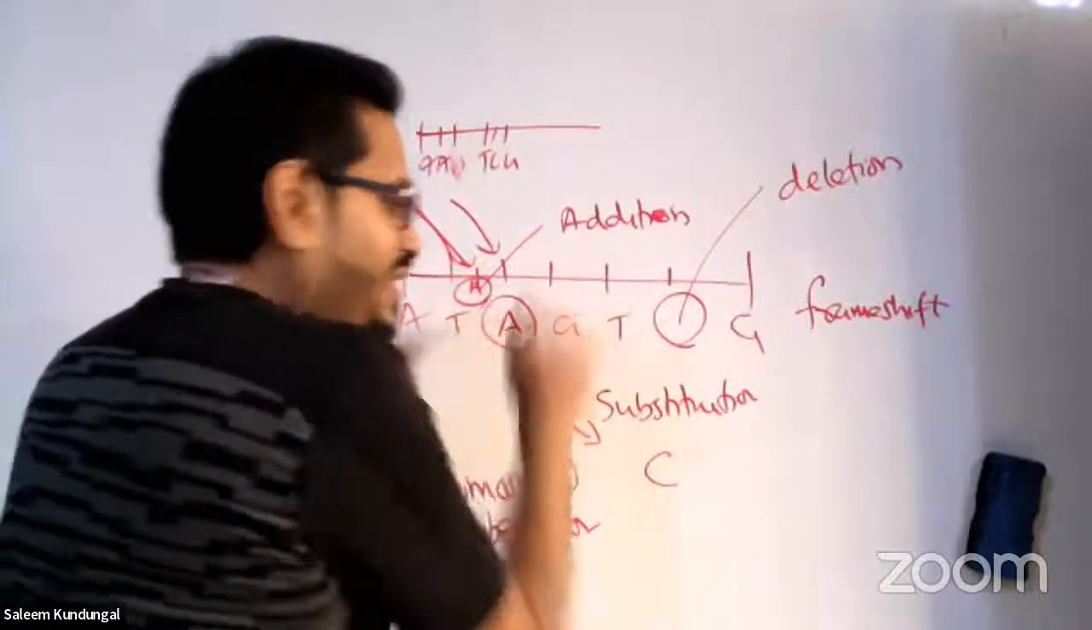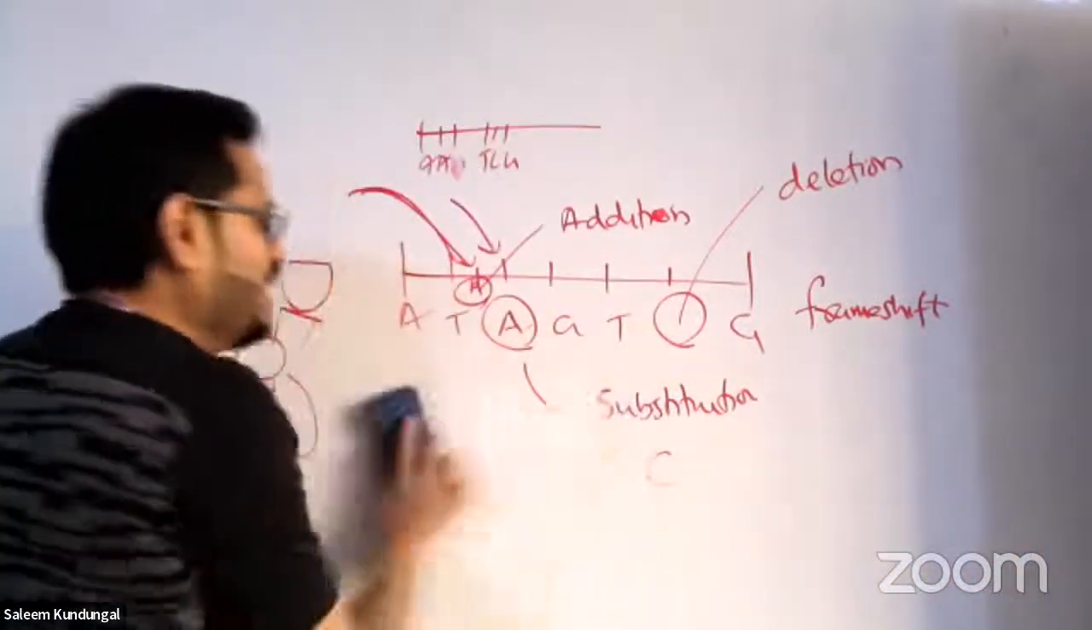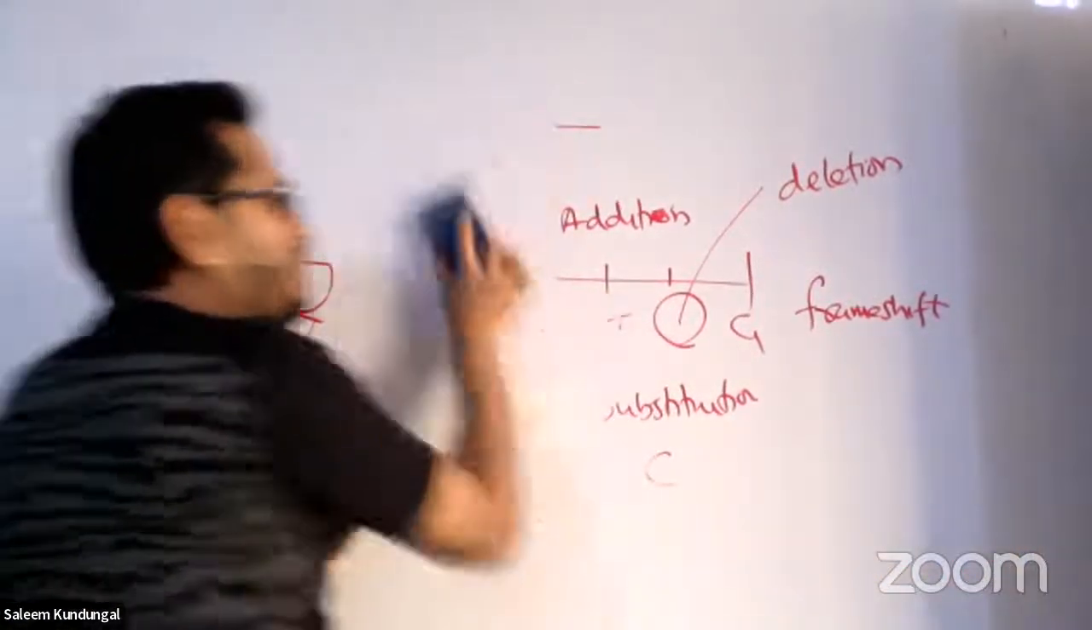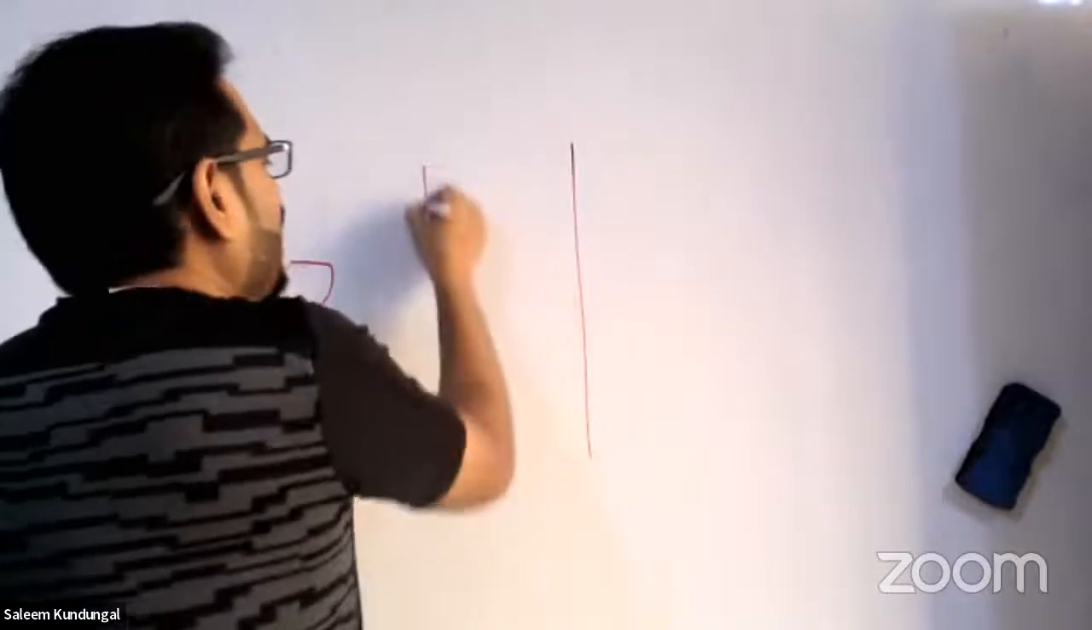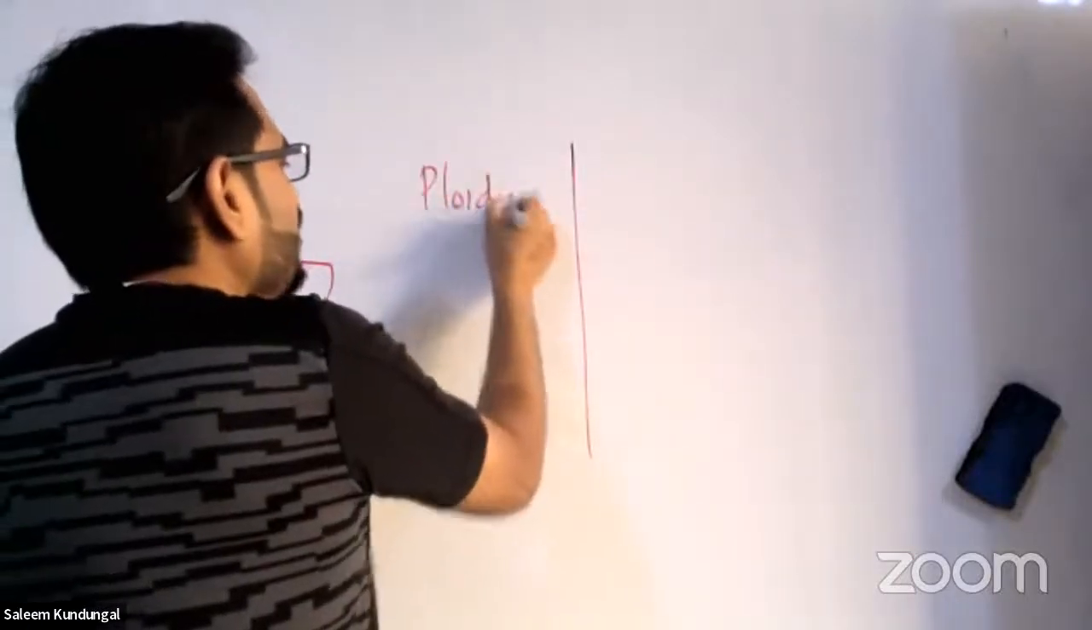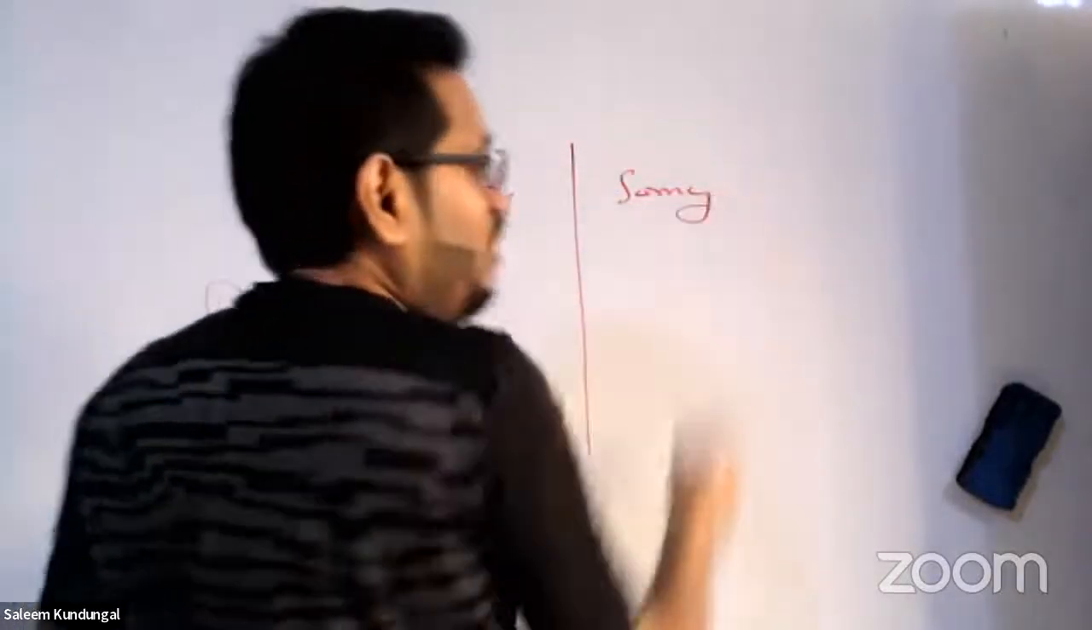This is point level. In chromosomal level, what are they? There are two kinds of aberrations. What are they? Ploidy and somy. Okay, there are two kinds of aberrations. Which are they? Ploidy and somy. These people are always confused.